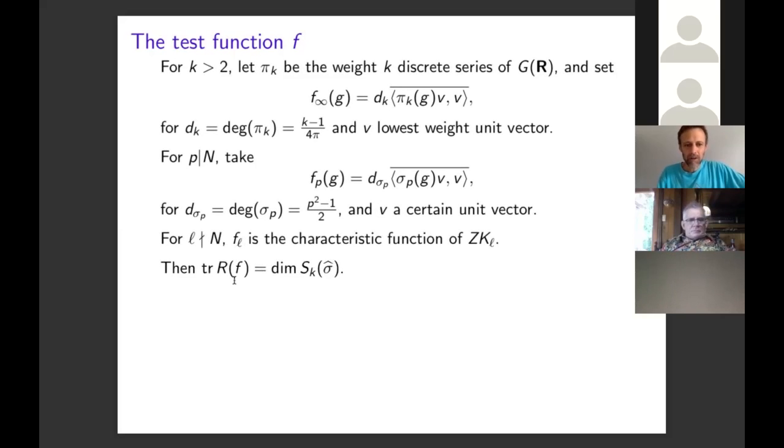Then the operator that we get, R(f), is actually the projection onto this finite dimensional subspace, so its trace is the dimension. And we can tweak the test function at these other places if we want to get Hecke operators.